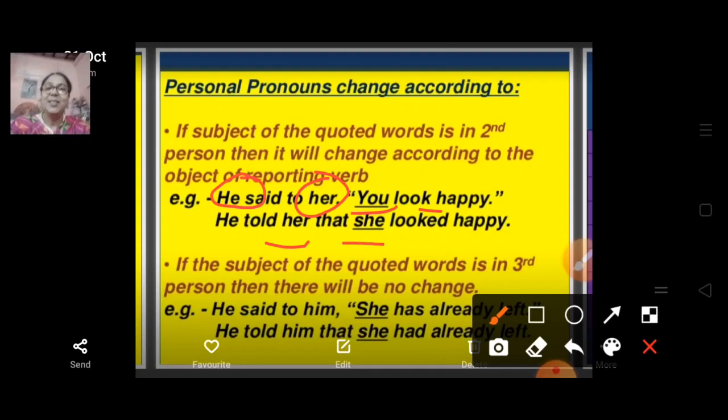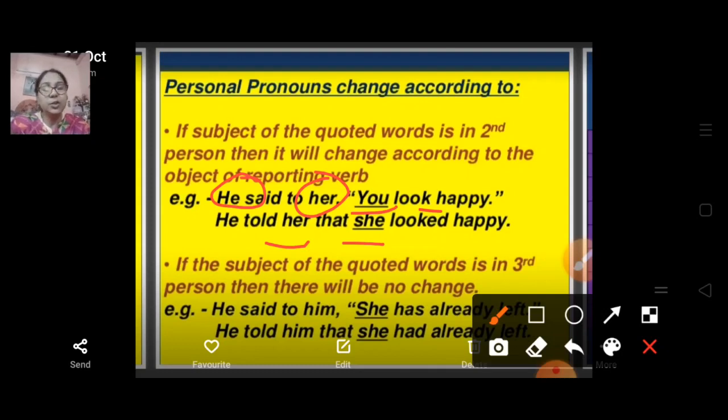So this is the change you have seen: in the second person, it will change according to the object of the reporting verb. Now the second point we always keep in mind is the subject of the quoted words in third person. Second person changes according to the reporting verb.